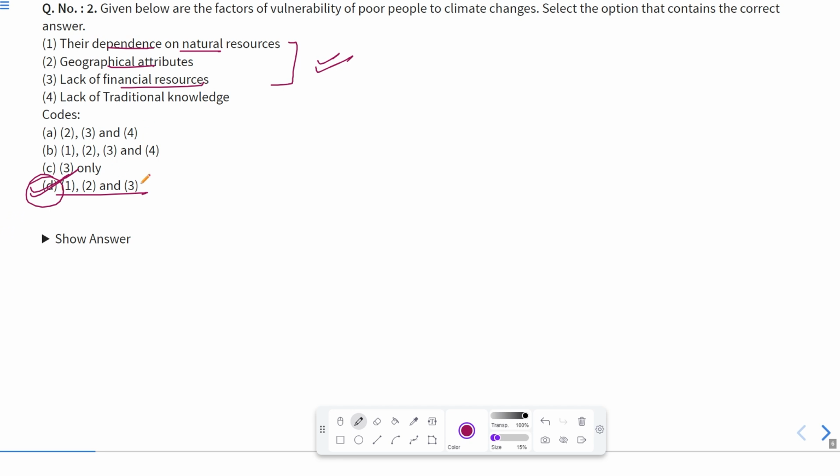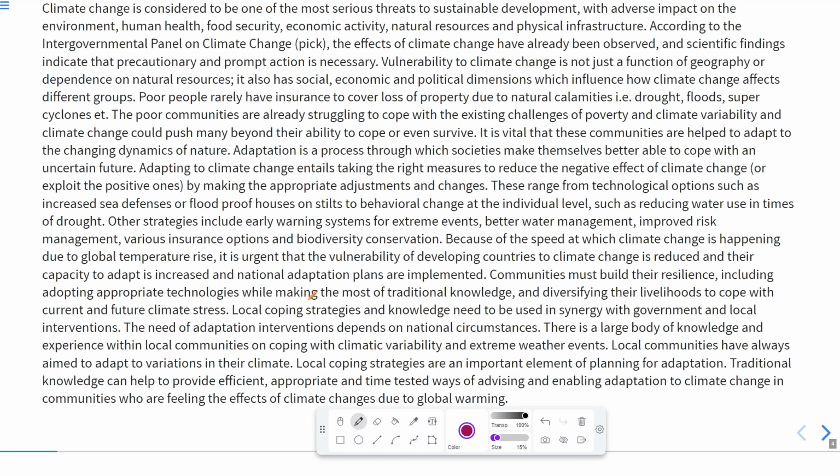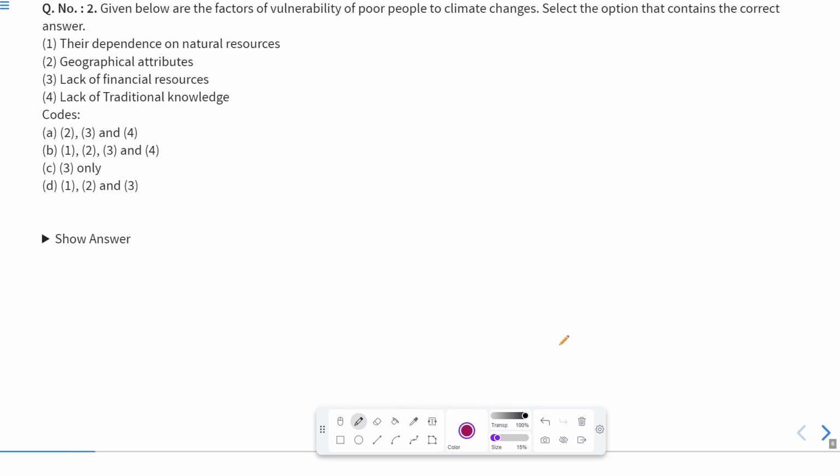Okay, now lack of traditional knowledge, if you see this point, is given in the last. They have not talked about the lack of traditional knowledge because locals, they know the traditional knowledge, they have an idea about the traditional knowledge. So that is not the factor.